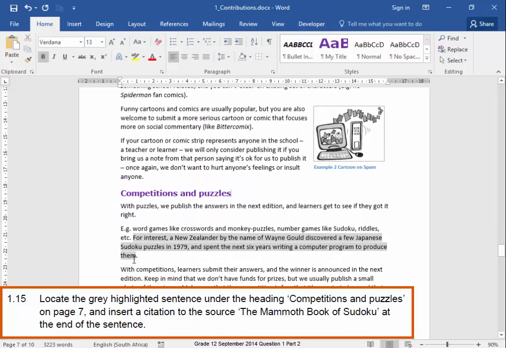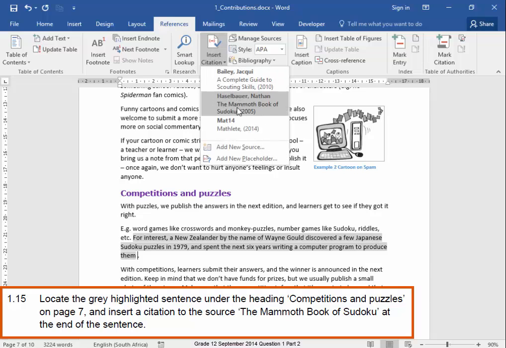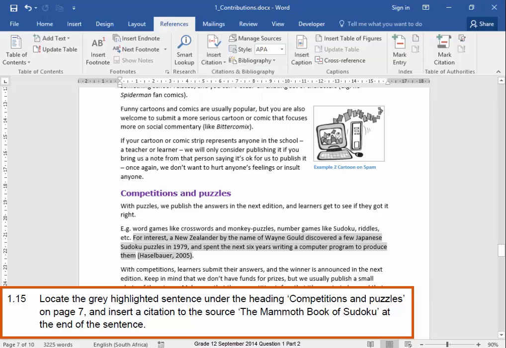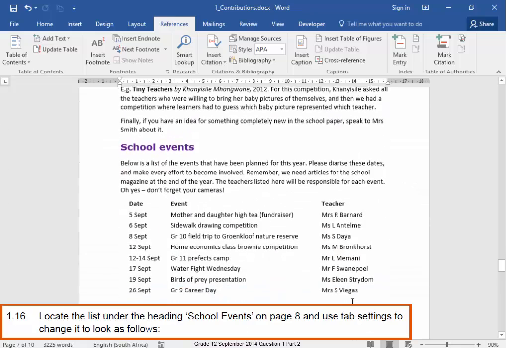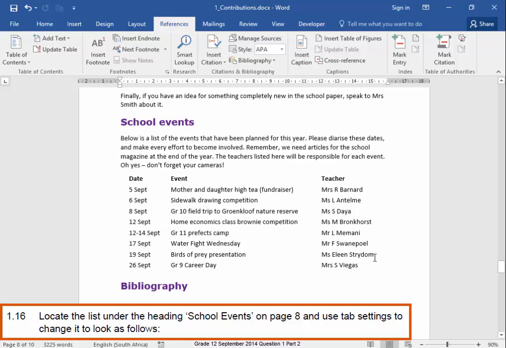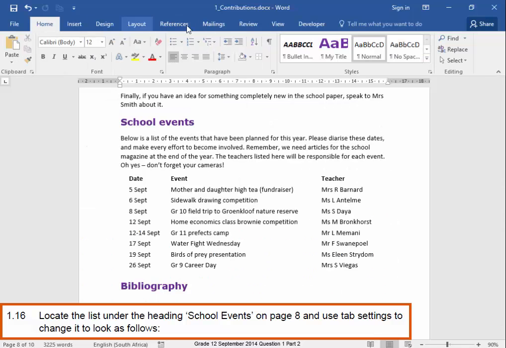The section needs a citation: references, insert citation. That is the citation it requires. Scroll down. The section here needs to have the tabs adjusted. I'm going to go Home, Show Hide.